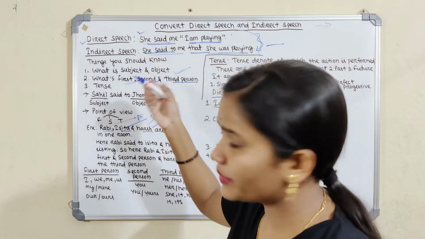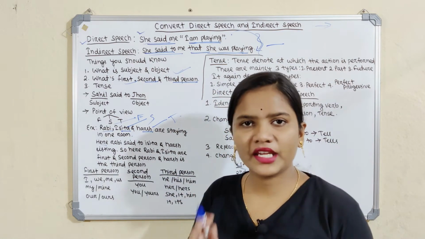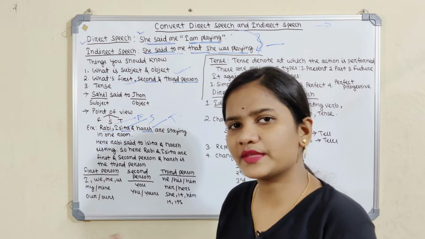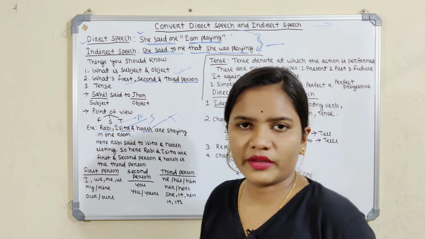Before we start the class, we have to know subject and object. As I said, the main part of the sentence is called the subject. Then the rest, the dependent part of the sentence, is called the object. That is all about subject and object.